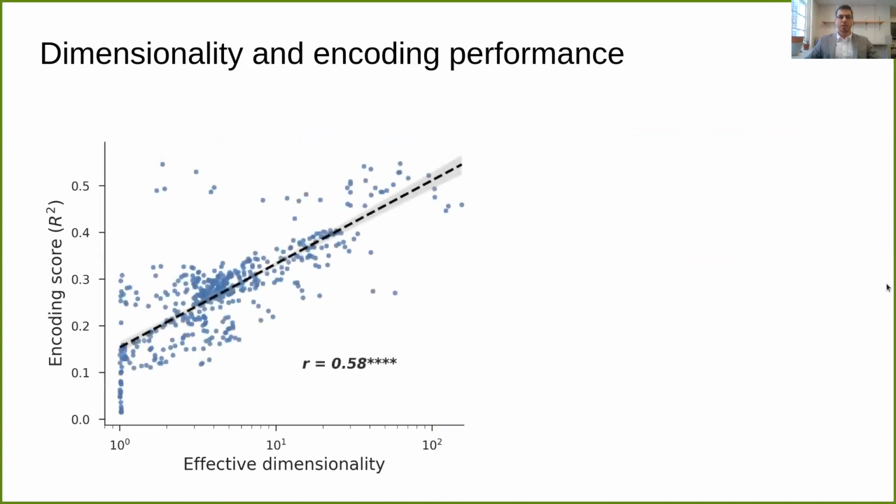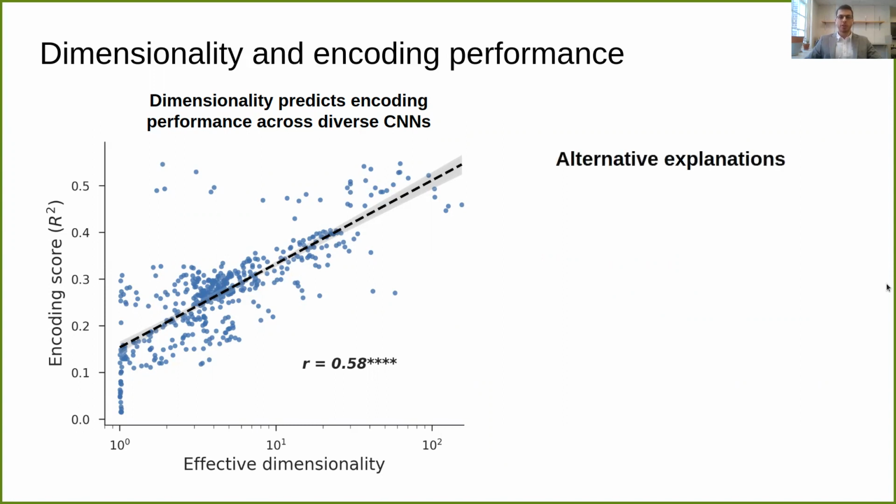What we get is a clear trend in which encoding performance increases very reliably as a function of dimensionality. And I want to emphasize how surprising this result really is. When neuroscientists build computational models, they're thinking about things like the semantics of the features, the training tasks, the dataset, and the architecture of the model. However, this much simpler summary statistic of the representational geometry is predicting the performance of models that vary across all of those factors.